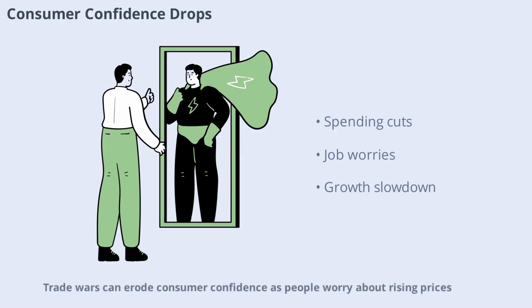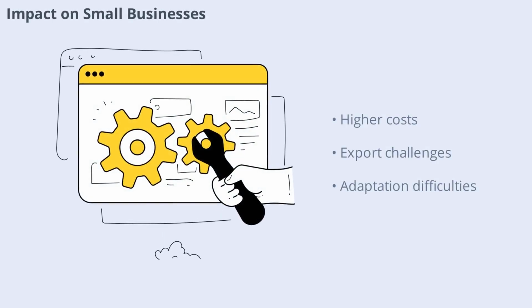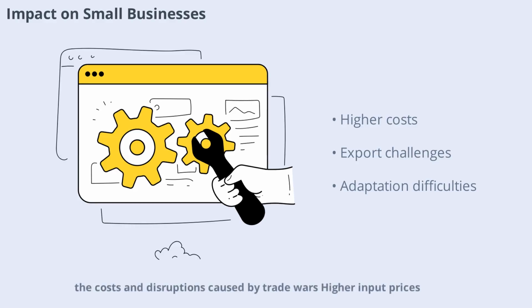Trade wars can erode consumer confidence as people worry about rising prices, job security, and economic uncertainty. When consumers feel less confident, they may cut back on spending, which can further slow economic growth. This feedback loop can make it harder for economies to recover from trade conflicts, highlighting the importance of stability and predictability in international trade. Small businesses are often less able to absorb the costs and disruptions caused by trade wars.